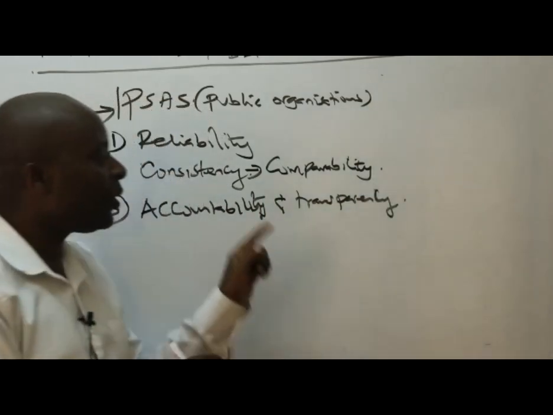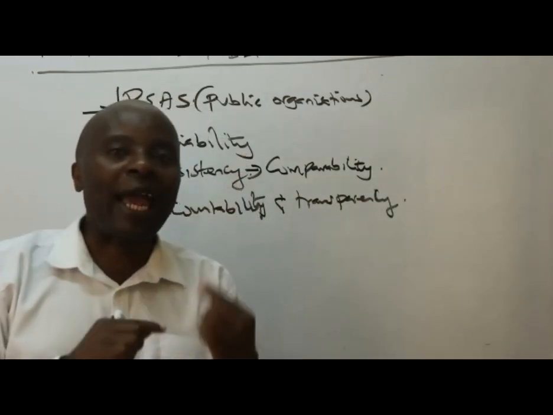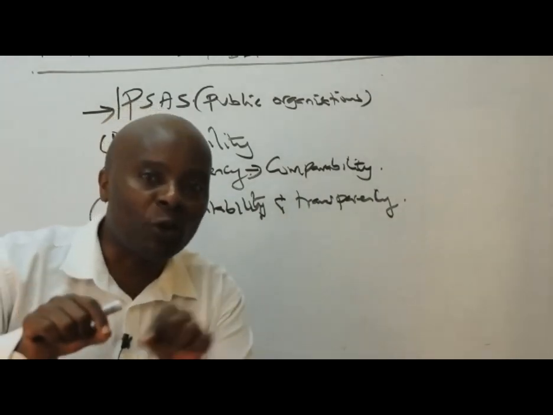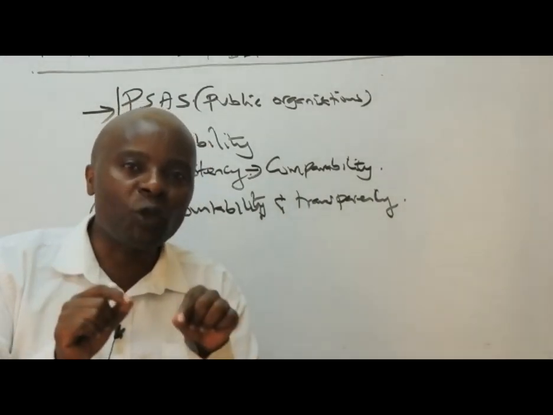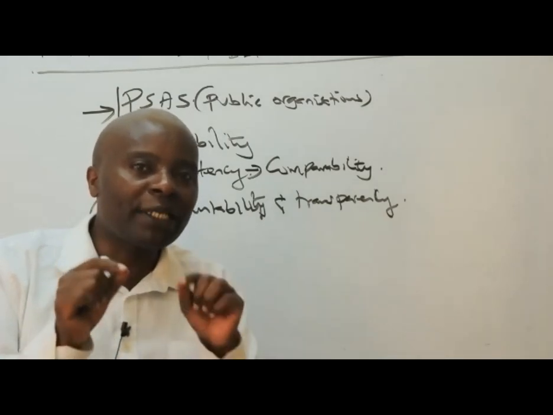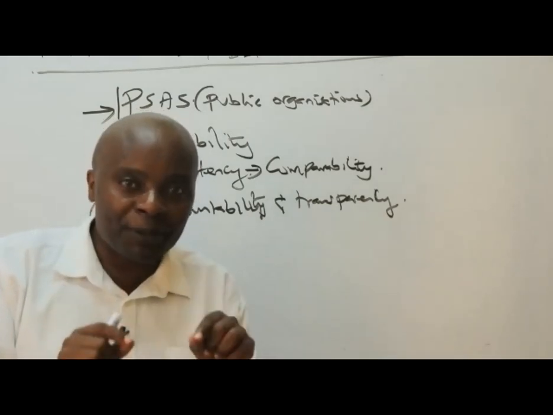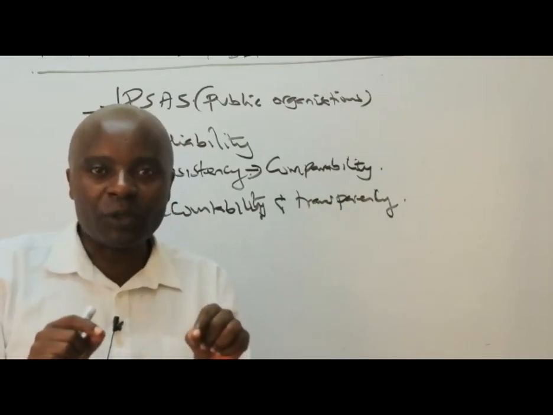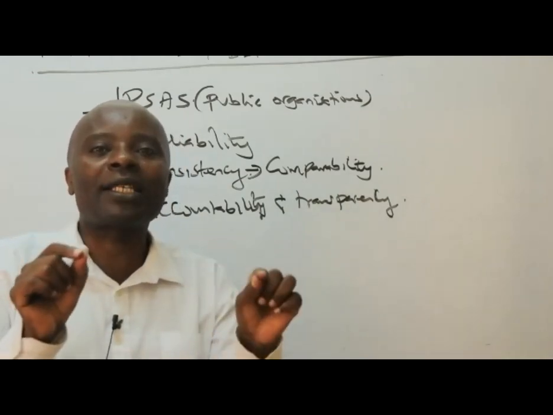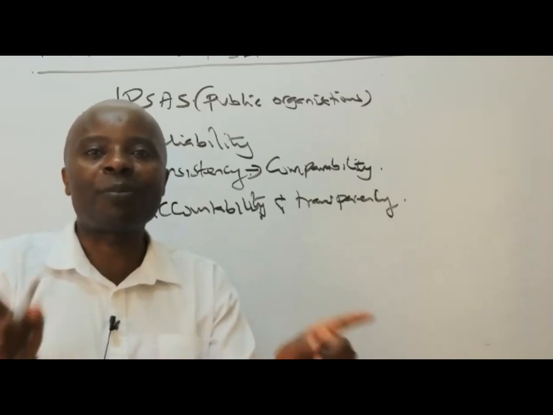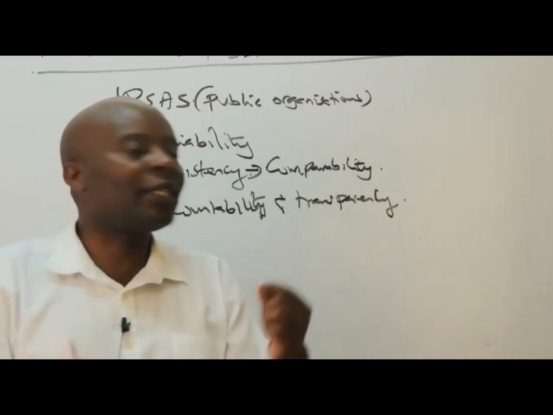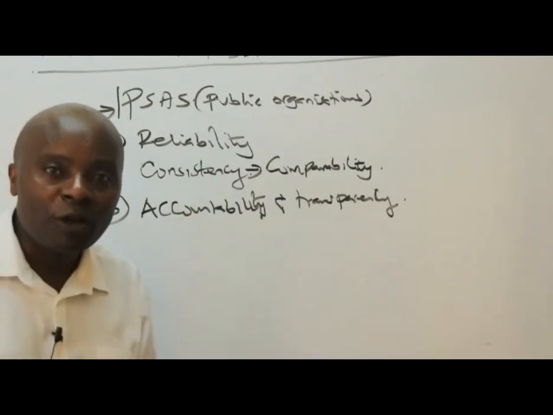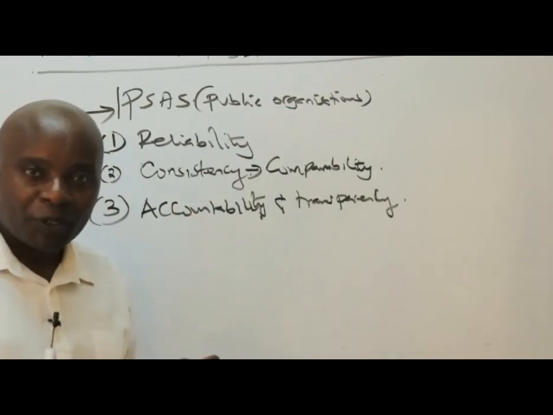So remember, the moment you go for IPSAS, chances of you hiding anything, for example, in terms of you having a lot of payables, you'd want to hide some of the liabilities that you have, cannot happen under IPSAS. This is IPSAS accrual. So it means that we shall be really a glass that can be seen through, transparent. And once we are transparent, then people taking up responsibility for whatever wrongs they do will be quite easy.